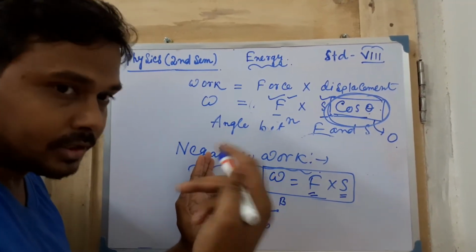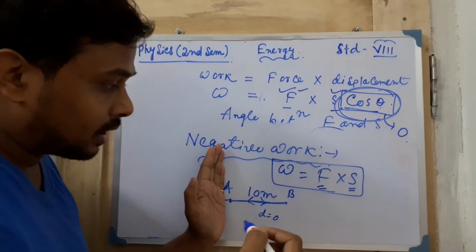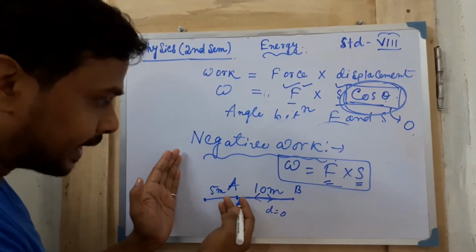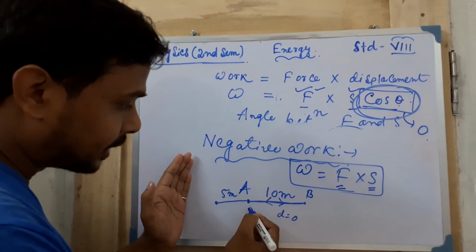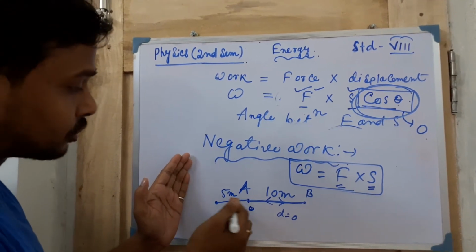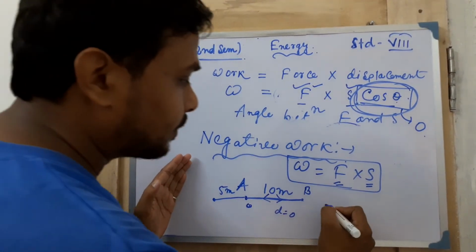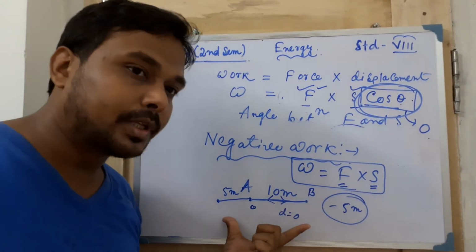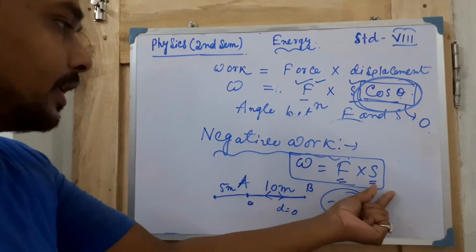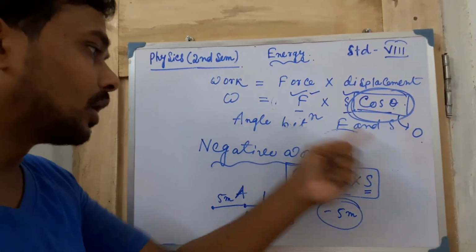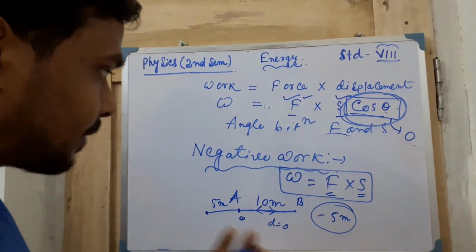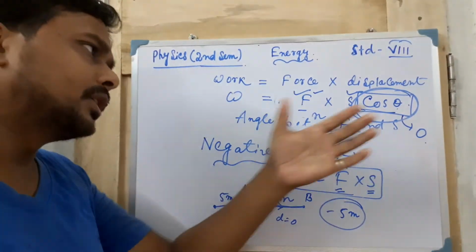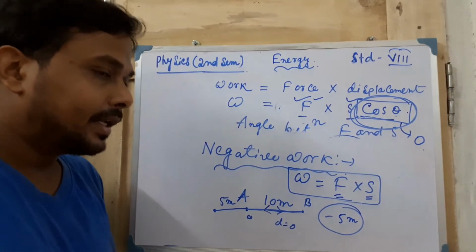0. So if you remember the number line, then this side is the reverse side or the negative side, you can also tell. If this one is 0, then this side is definitely negative, no? So how much displacement have you covered? You have covered -5 meter displacement in the opposite side. So if this type of thing happens, then definitely the displacement will be negative and the total work done will be negative here. Next, a particular thing I also tell you, that if the angle will come negative also, some conditions are there, 180 degree or something else.